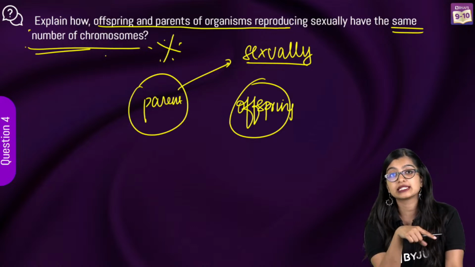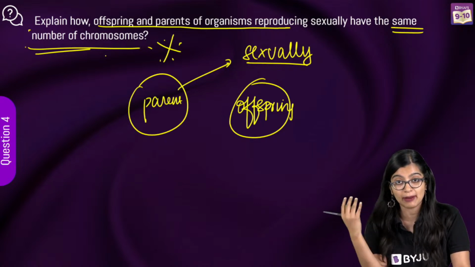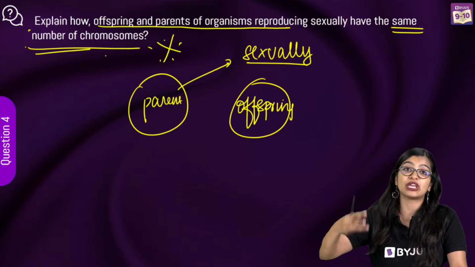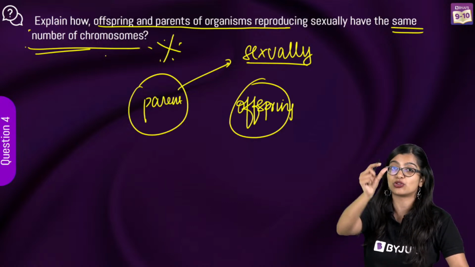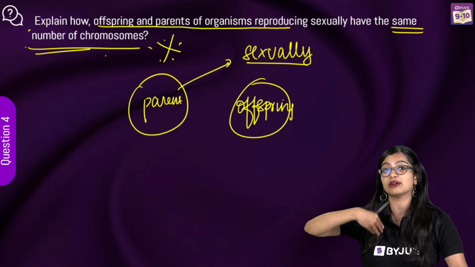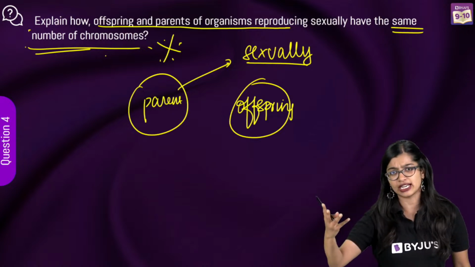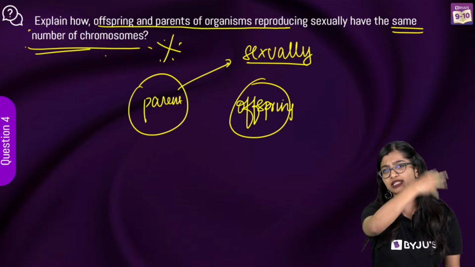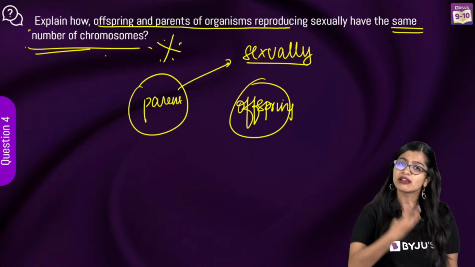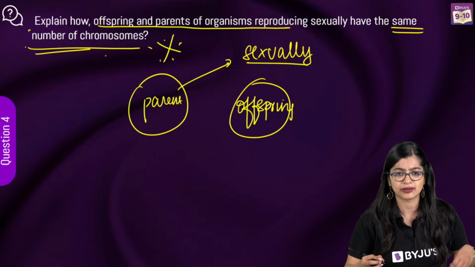Ma'am, why do periods come? Periods happen because in the female body, developmental changes take place. When the female attains sexual maturity, the inner lining of the uterus starts to thicken, and on a monthly basis, as the egg is released and fertilization does not take place, the inner lining of the uterus, which has blood and mucus, is shed along with the unfertilized egg, resulting in menstruation. It's a cyclic process, hence menstrual cycle.